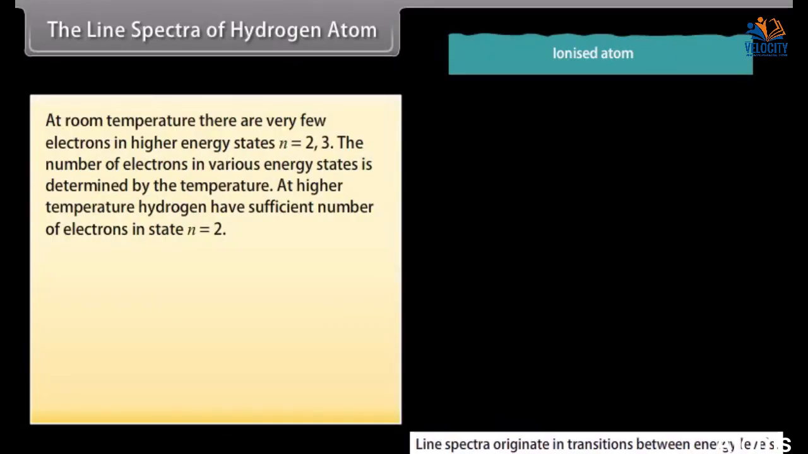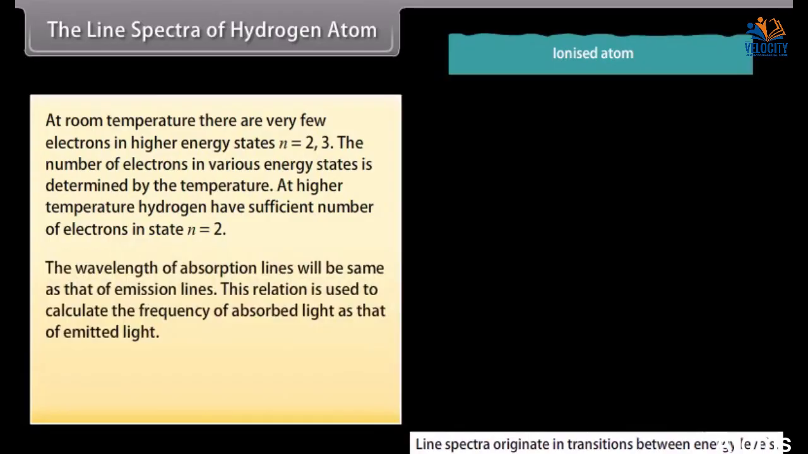At higher temperature, hydrogen has sufficient number of electrons in state n as 2. The wavelength of absorption lines will be same as that of emission lines. This relation is used to calculate the frequency of absorbed light as that of emitted light. E2 minus E1 equals h nu 12, which is equal to hc upon lambda 12.